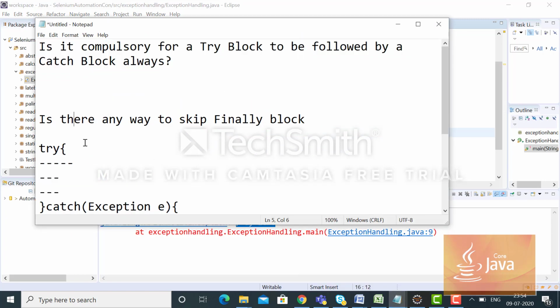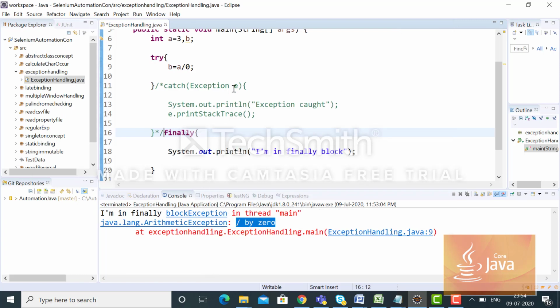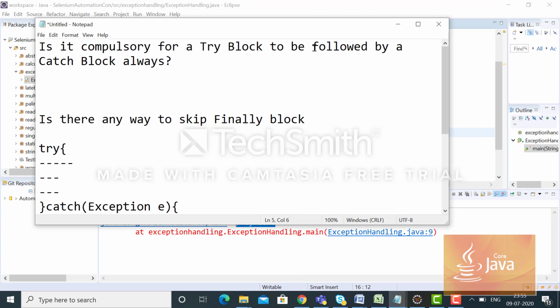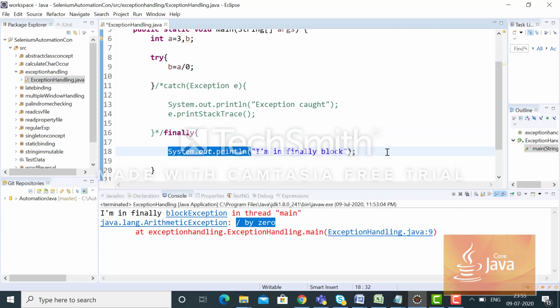Is there any way to skip the finally block? In both cases, with catch or without catch, we saw that the controller comes to try first. If there is an exception it goes to catch, and if there is no exception it directly goes to finally. In case of an exception, from try it will go to the catch, and then finally. That is the flow. Now, as per my second case study, is there any way to skip the finally block? Let's say here is some code within the finally block that I want to skip. Is it possible?